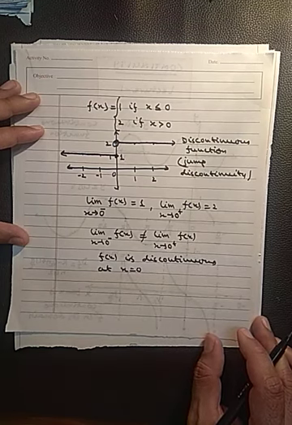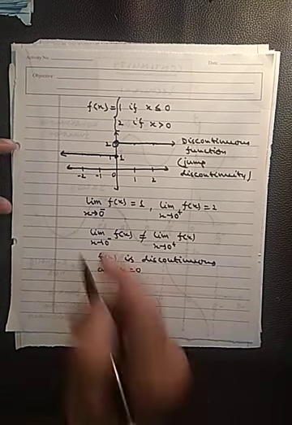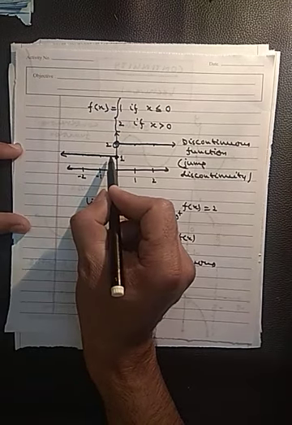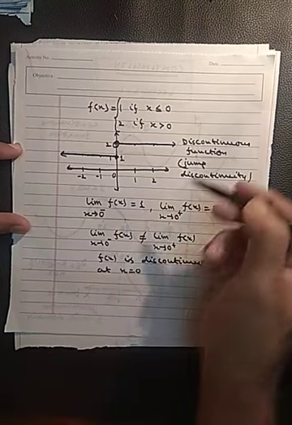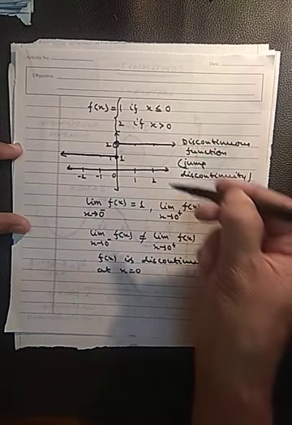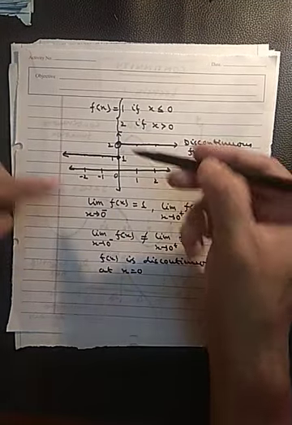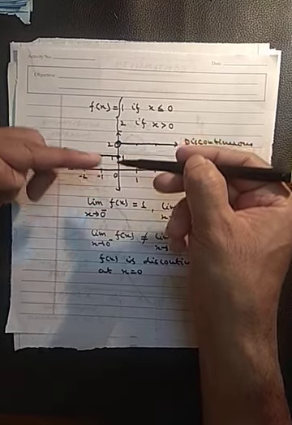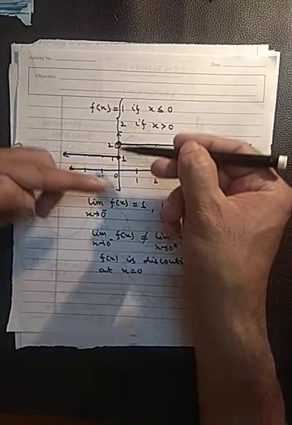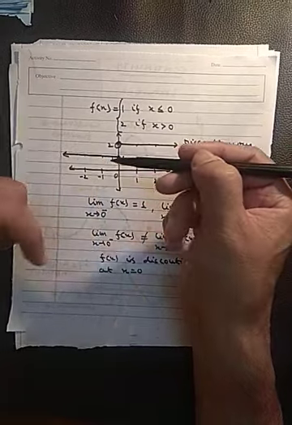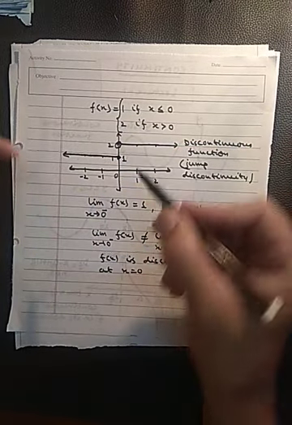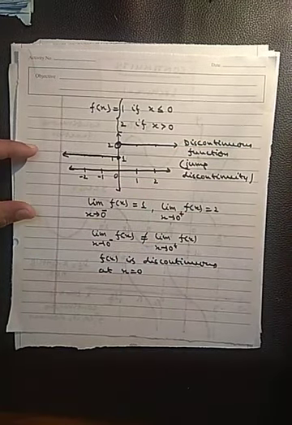Okay, so this function is a discontinuous function. Why is it discontinuous? Because as we approach 0 from the left, the value of the function approaches 1. As we approach 0 from the right, the limit approaches 2, and these two are different. Okay, that's why it is not continuous. Now let us see the next example.